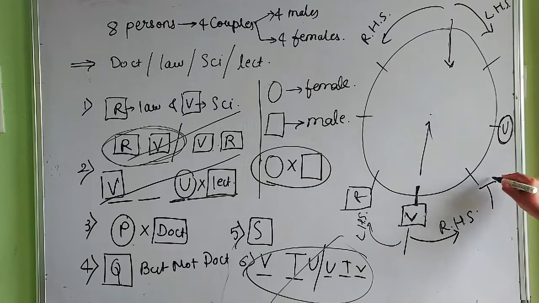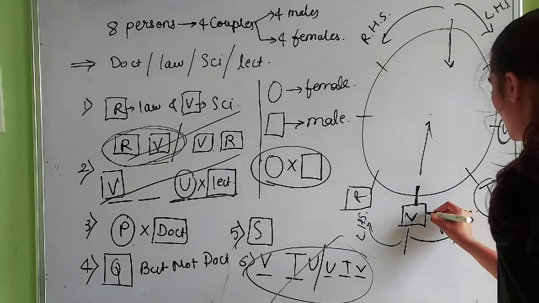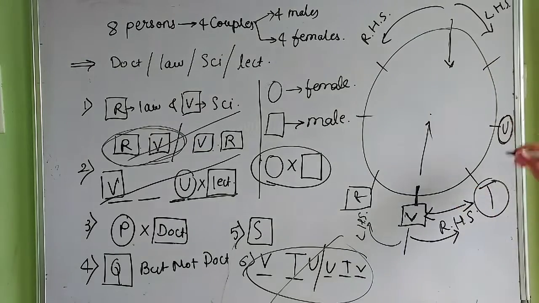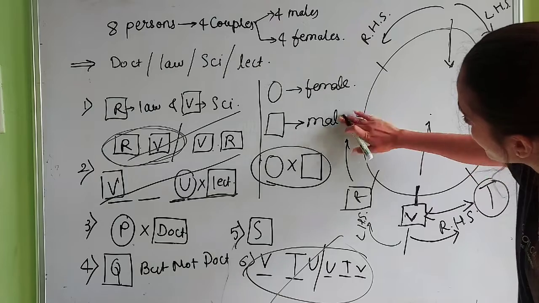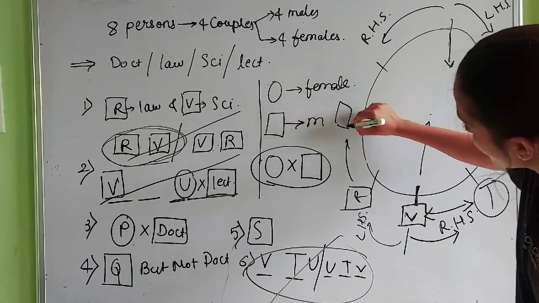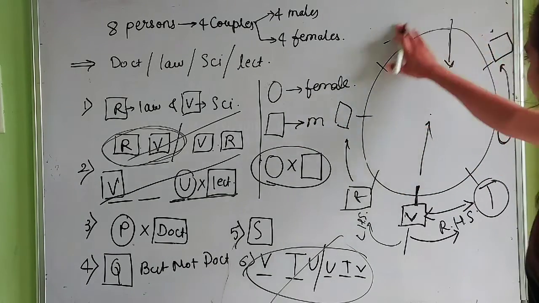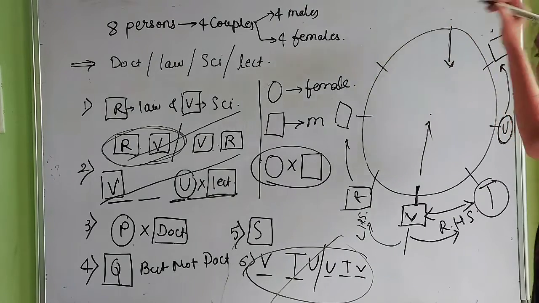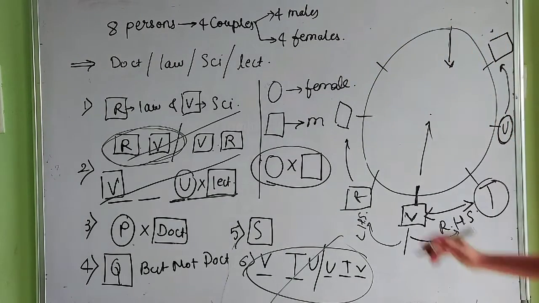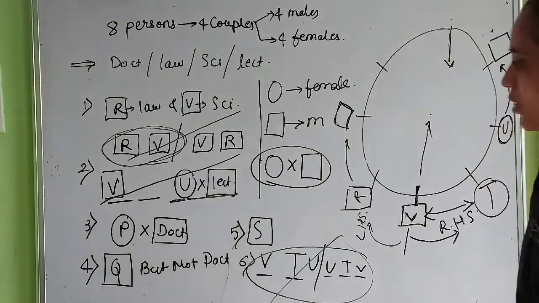So T must be the wife of V, okay. So we are using a relation here. U's husband will be sitting here, the wife of Q. R's husband will be sitting here, okay. And the last couple is here, okay. I am putting the places back, okay.